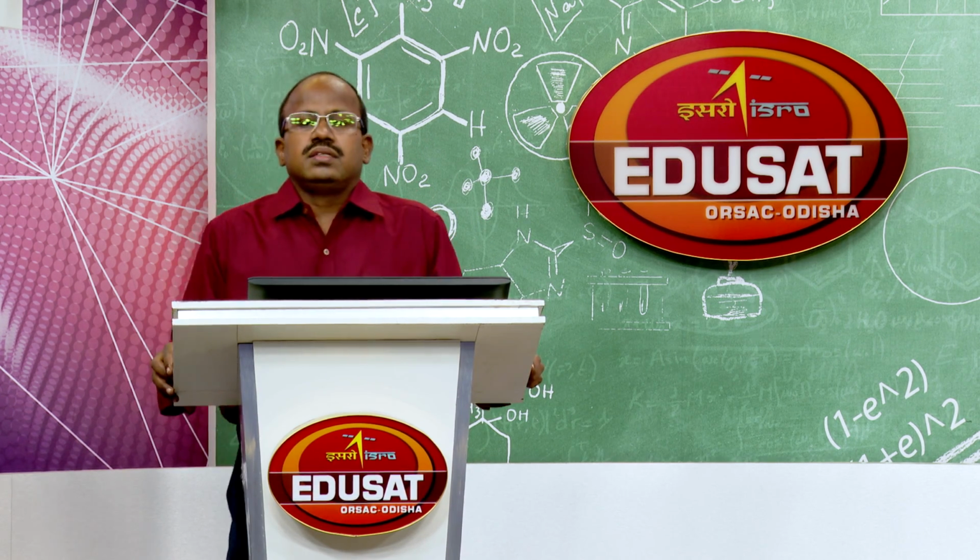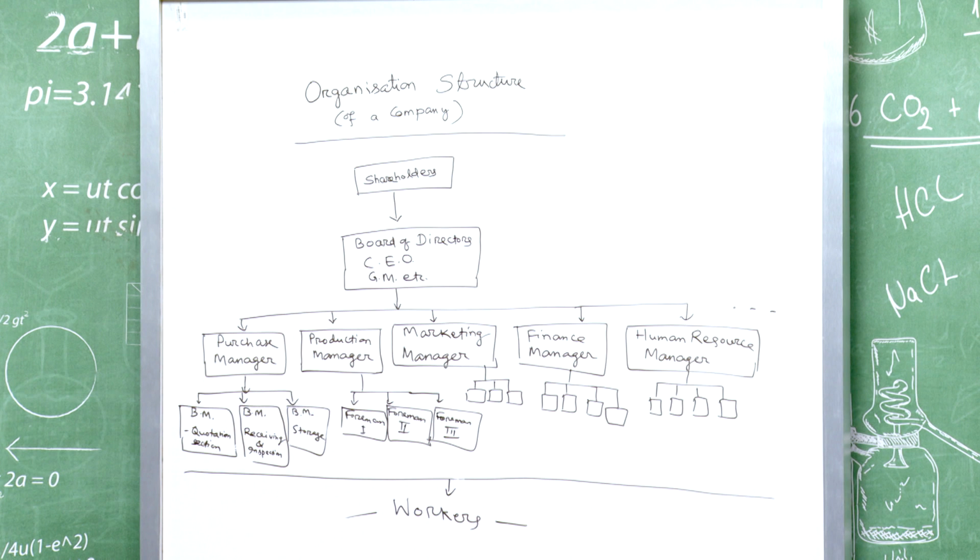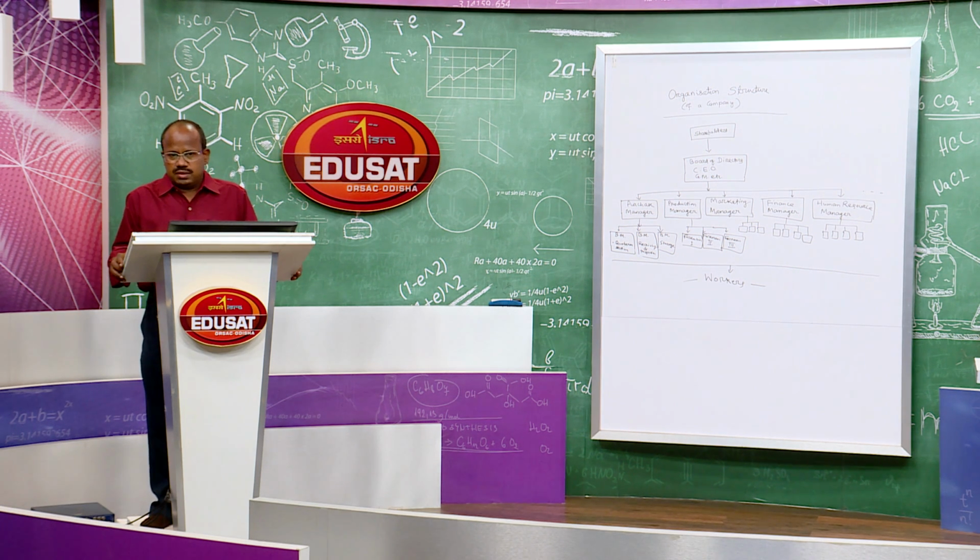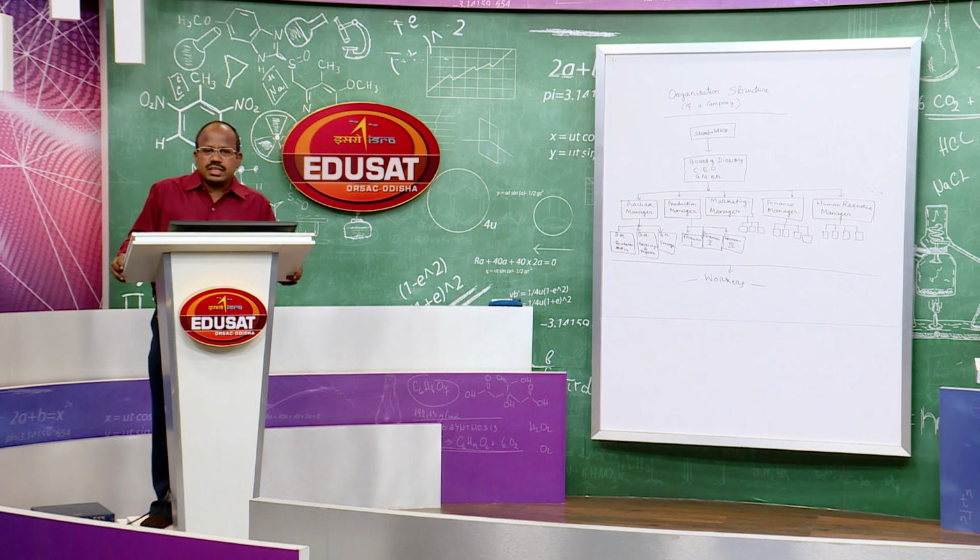Then quality. Suppose we are going to appoint a finance manager. What qualifications should he or she possess? We may think that he may be an MBA in finance, or a simple commerce graduate, or a CA intern, or like that.